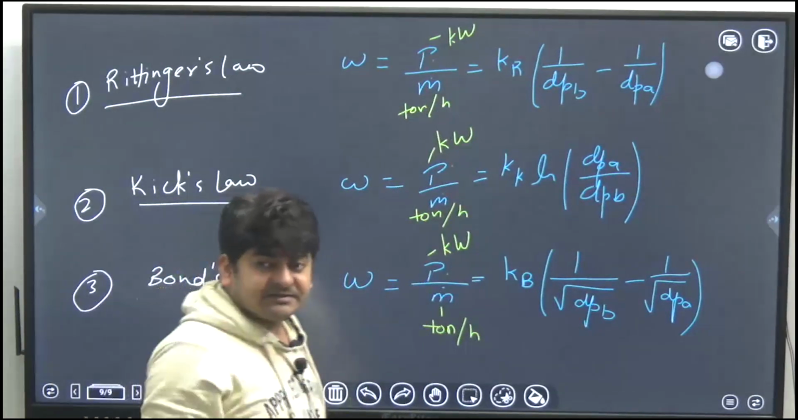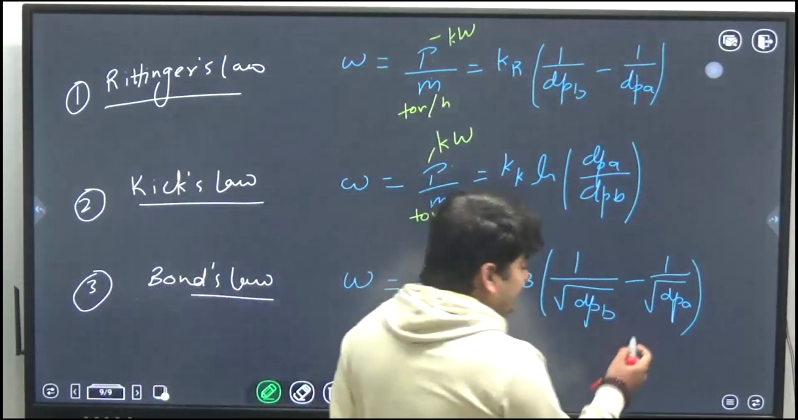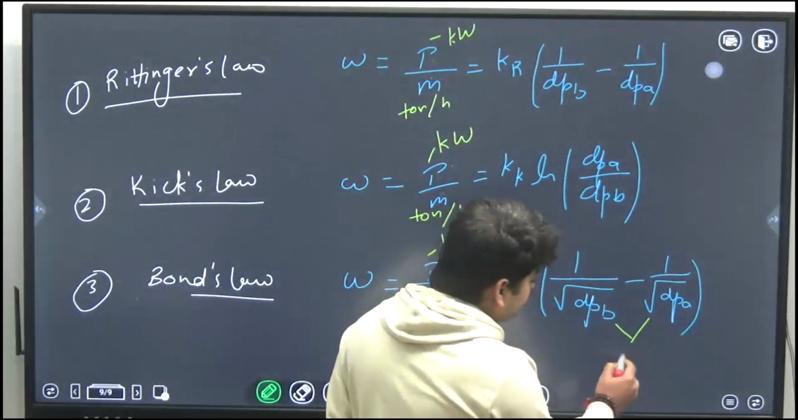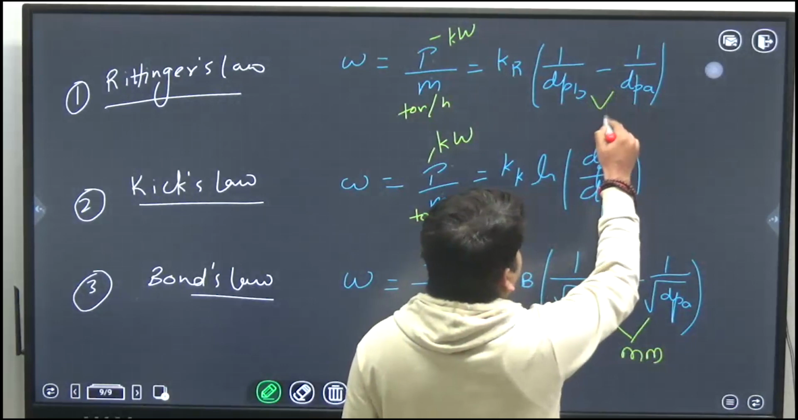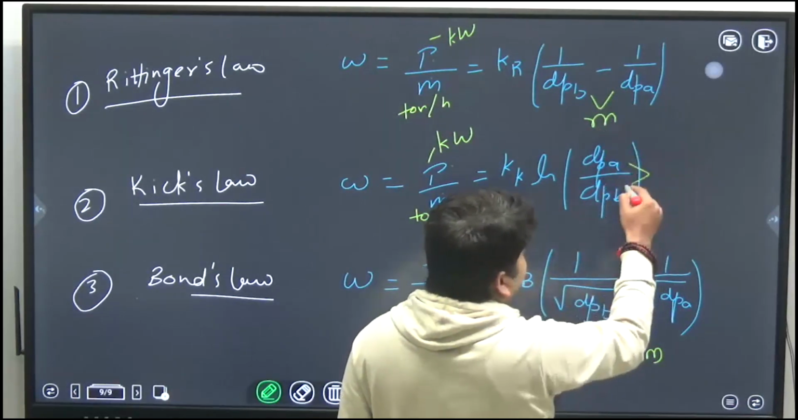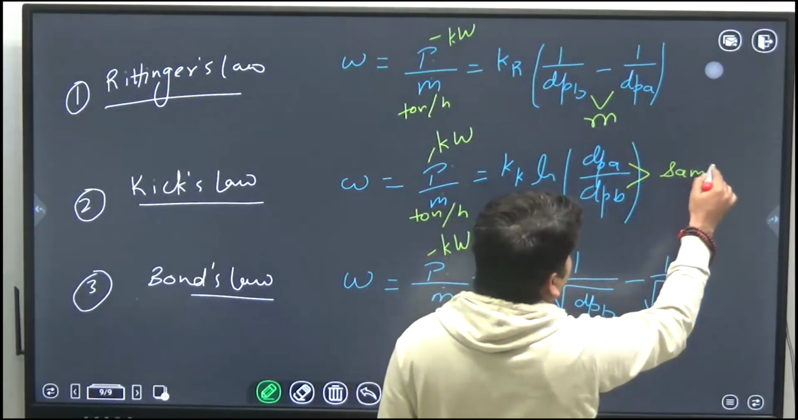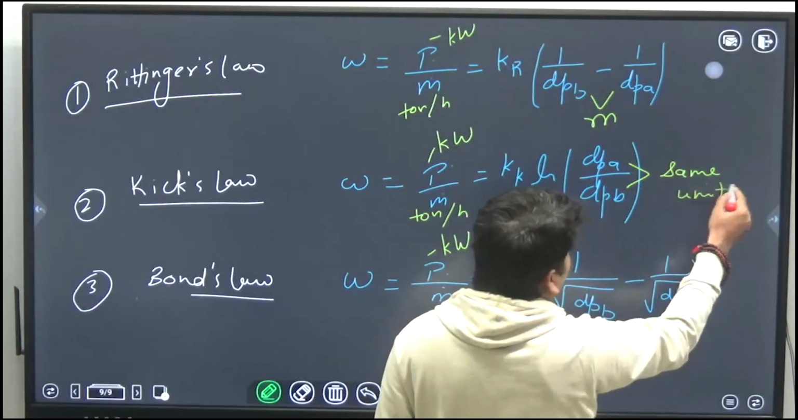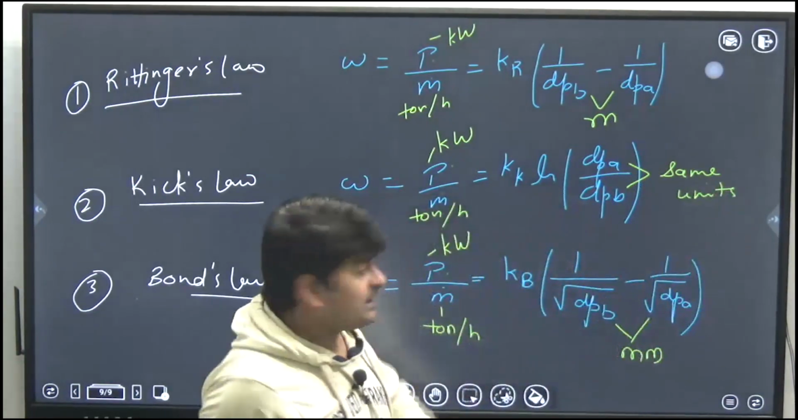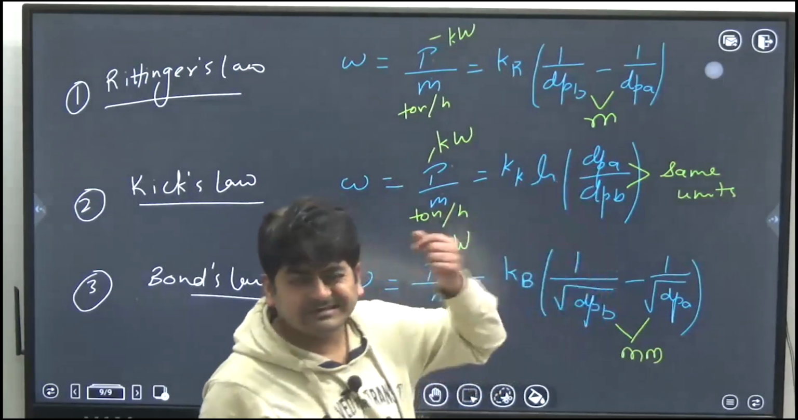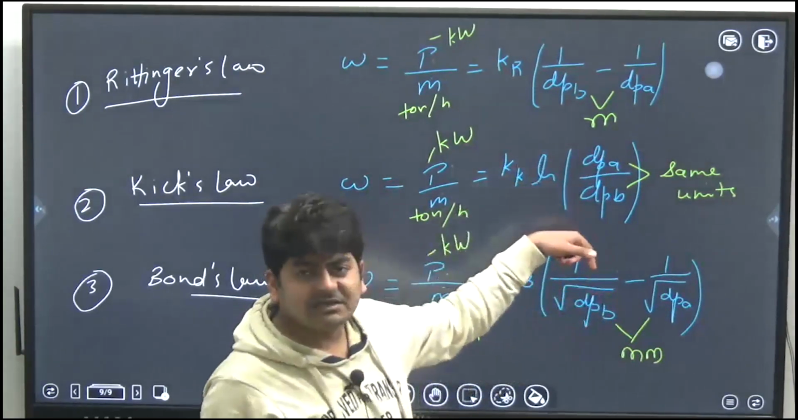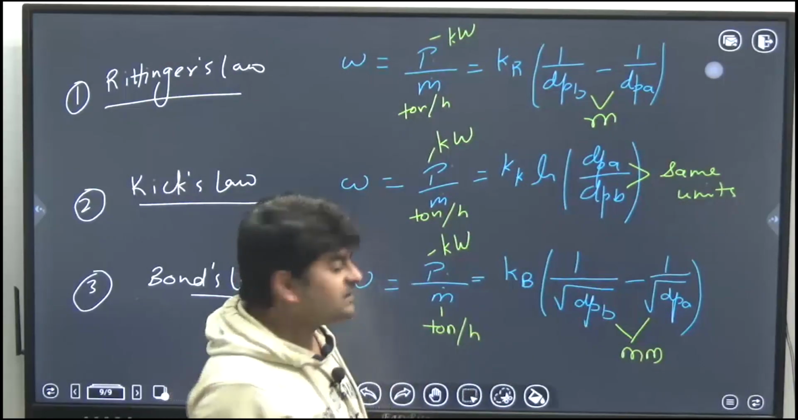In all three cases, in Bond's law the diameter has to be in mm. In Rittinger's law, diameter has to be in meter. In Kick's law, they must be in the same units. Whatever units you want to use, but they should be the same: meter, meter, centimeter, centimeter, inch, inch, mm, mm, foot, foot. Because that is the ratio, so the conversion factor will get cancelled.